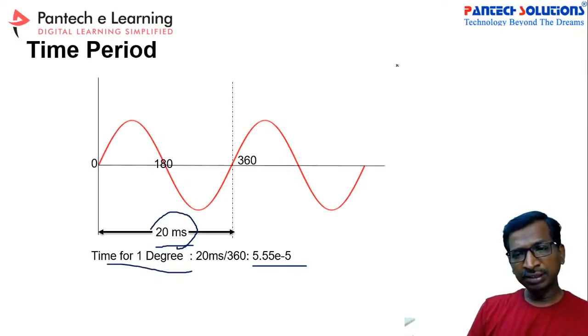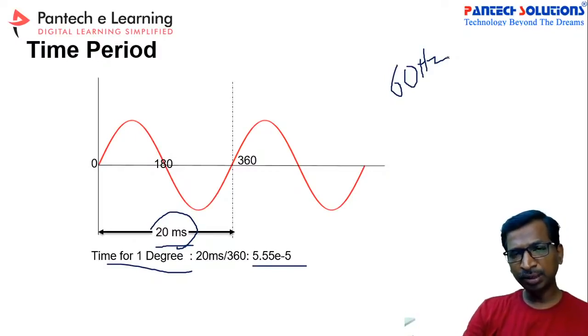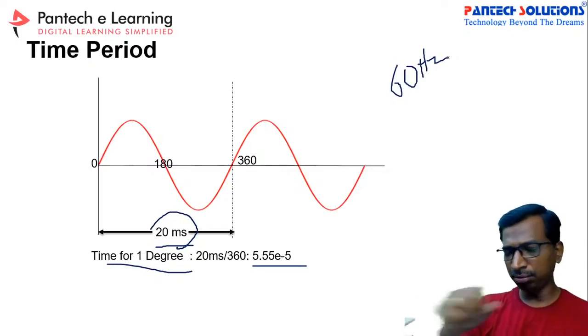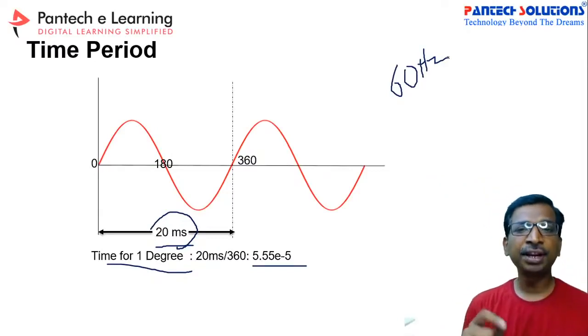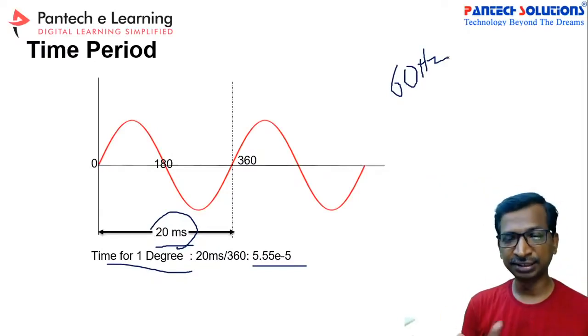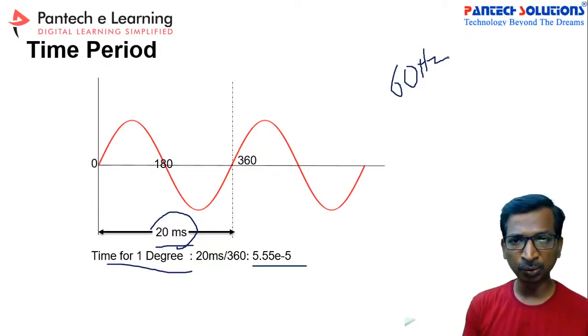Now if you are going to have a 60 Hertz system, can you comment what is the time period for one cycle? Simply you can use 1 divided by 60, so that is the time period. And similarly, what is the time period for 1 degree in the 60 hertz system? For the 50 hertz system, it is 5.55 e power minus 5. Similarly, for the 60 hertz system, what is the time period? Please comment in the comment box.